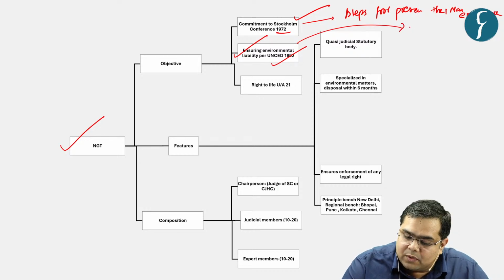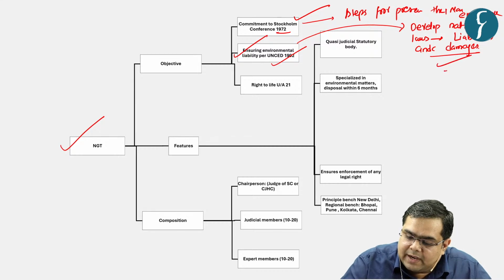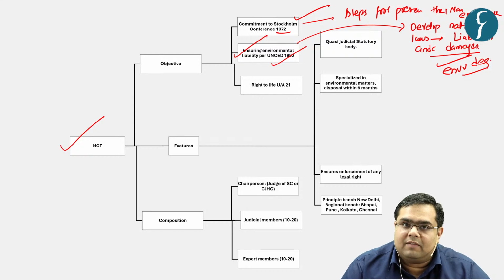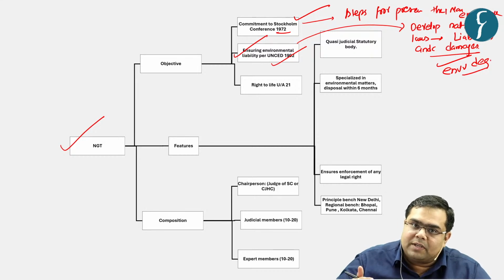It was mandated for the states to develop national laws with respect to liabilities and damages caused by environmental degradation. So in one sense, states were being, for example, state of India, state of Myanmar, so on and so forth, they were being pressurized, being obligated by the international agencies that you must take appropriate action, right? So this was the second backdrop.